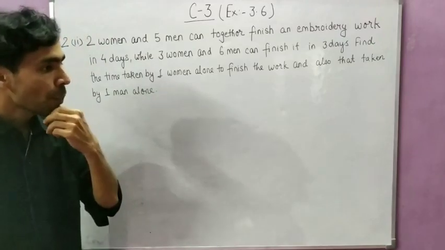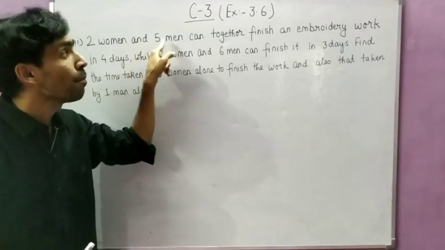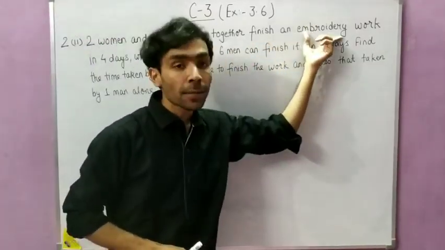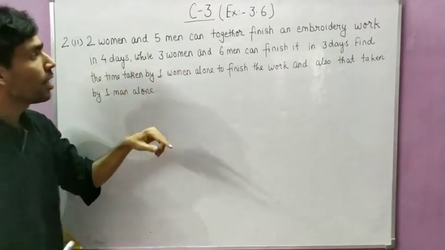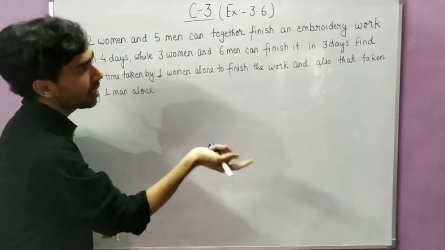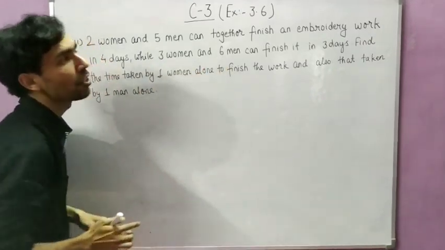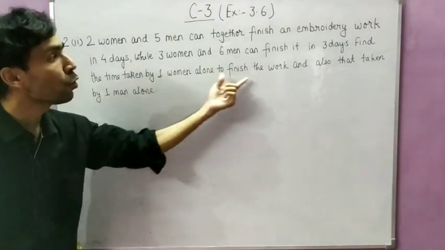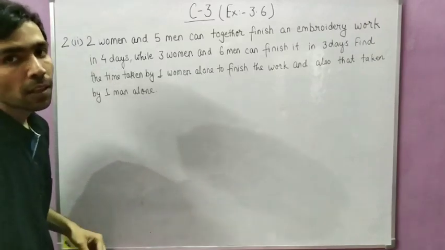Okay, so in the first case there are 2 women and 5 men and they have to finish an embroidery work in how many days? 4 days. Similarly, in the second case 3 women and 6 men can finish it in 3 days. Find the time taken by one woman alone to finish the work and also that taken by one man alone.